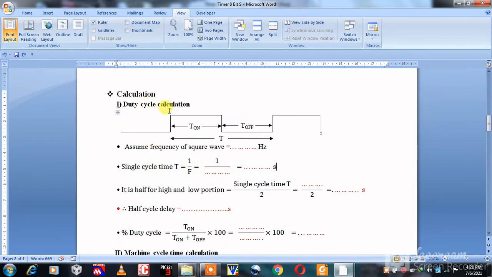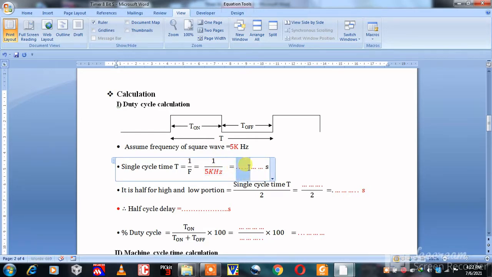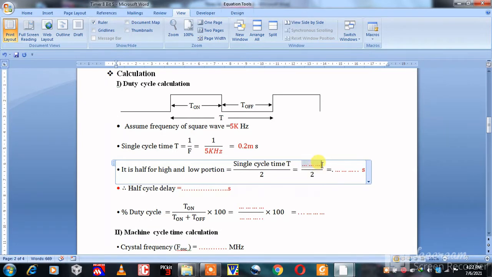In the duty cycle calculation, we assign the frequency 5 kHz. We know the equation T is equal to 1 upon F. Here F is 5 kHz. 1 upon 5 kHz is equal to 0.2 millisecond. 0.2 millisecond divided by 2 is 0.1 millisecond.